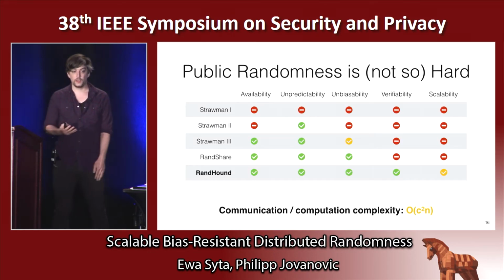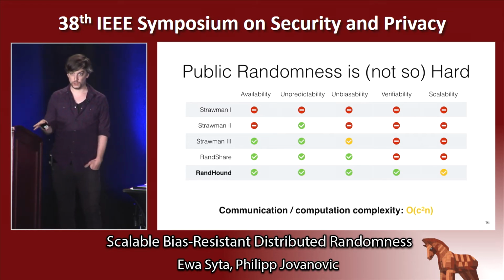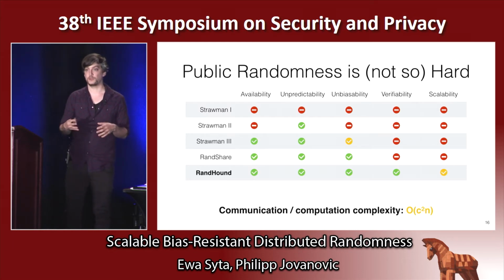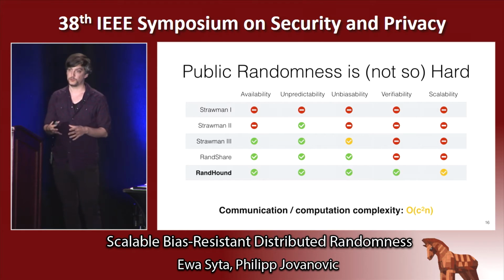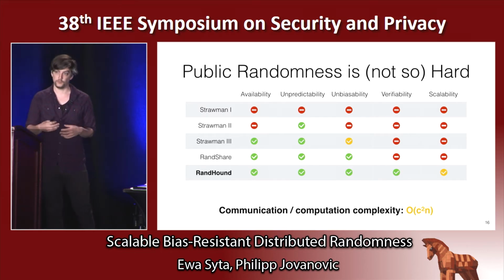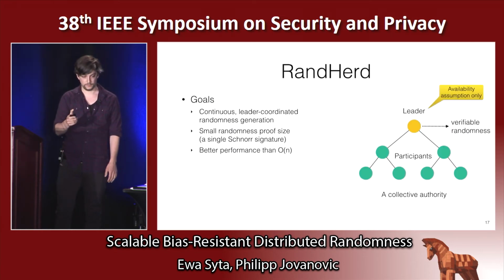As a summary, RandHound achieves all properties that we set out to, and it has a linear runtime complexity, assuming that the size of the groups is constant. And in the next part, we'll see how to further improve on the scalability of the RandHound protocol.